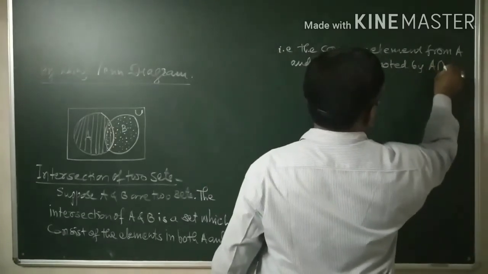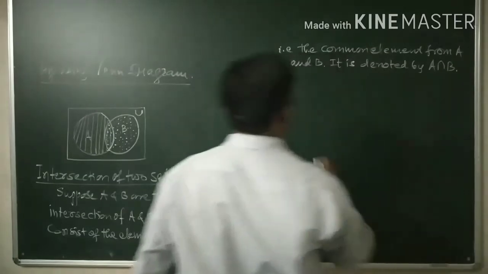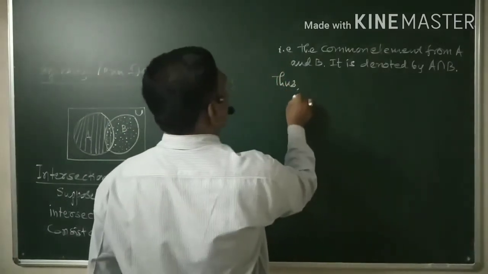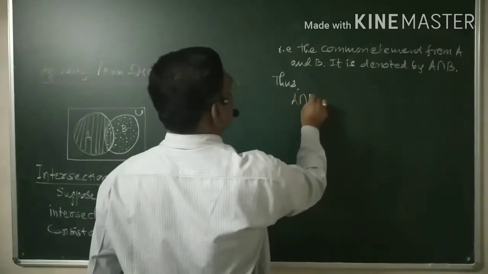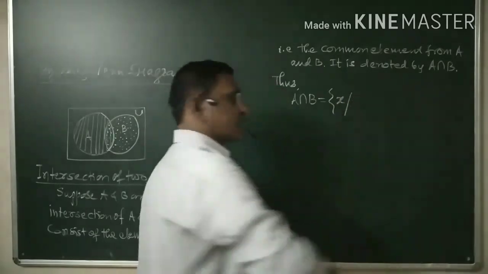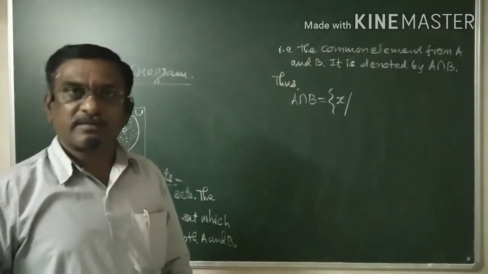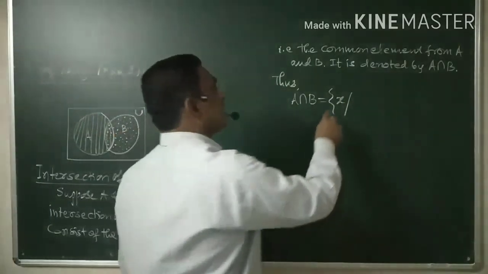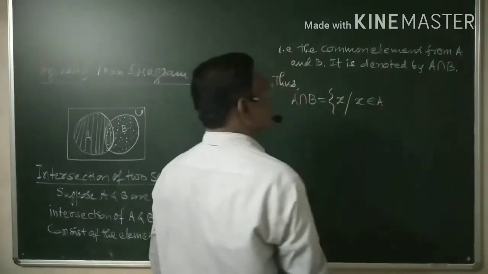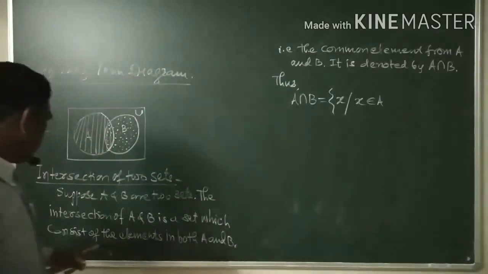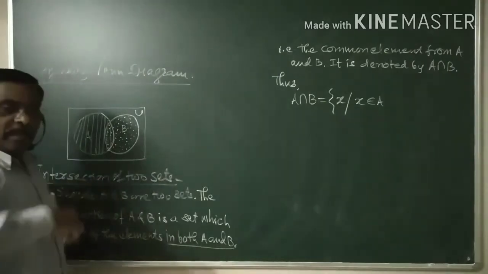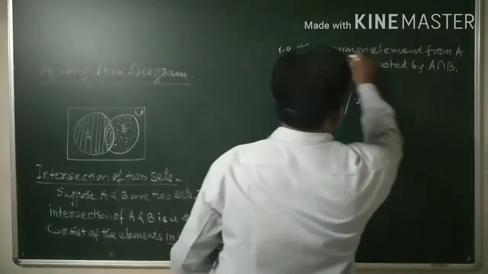A intersection B. And thus, in the notation form, we write A intersection B is equal to the set of all members x such that x belongs to A, that is, consists of the elements in both A and B, or the common elements.